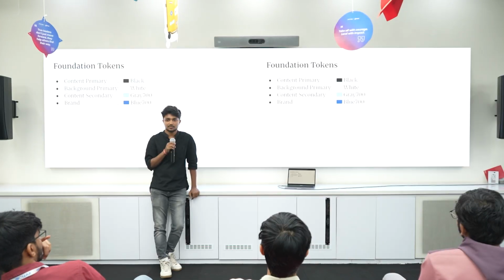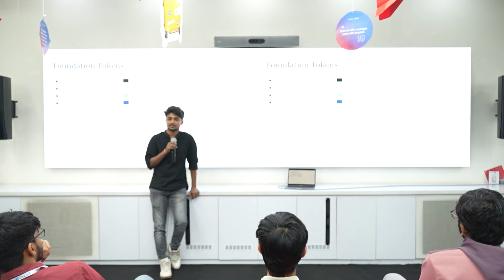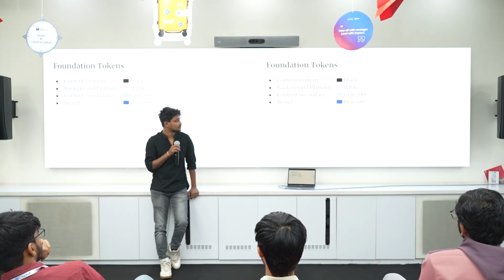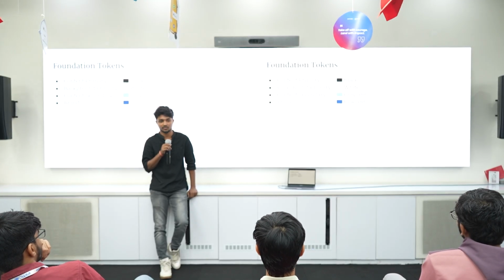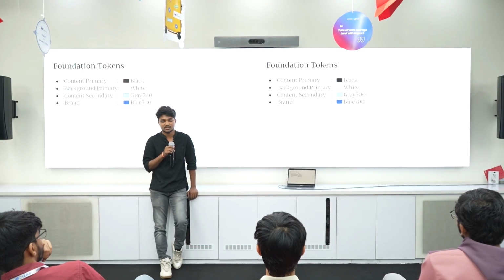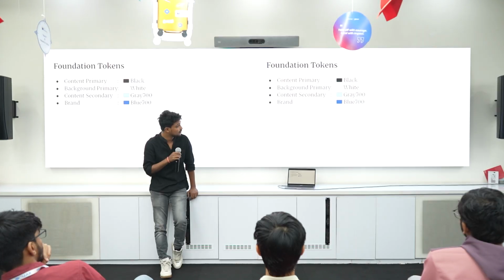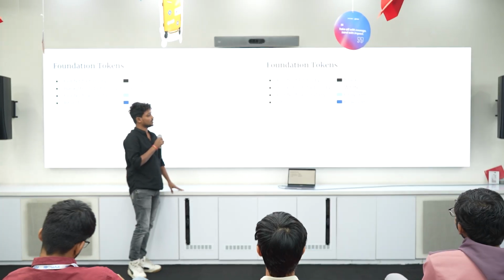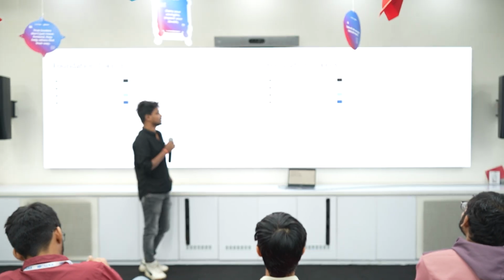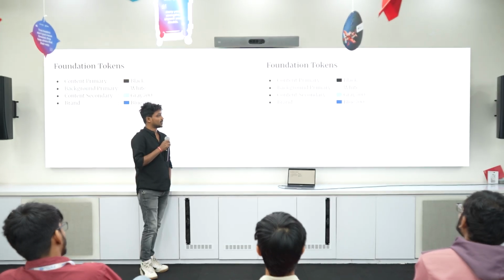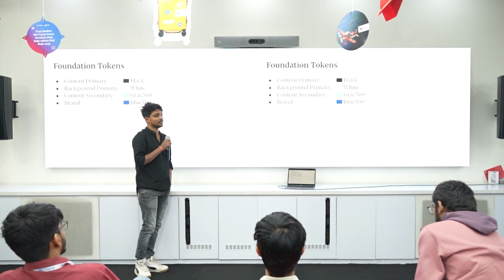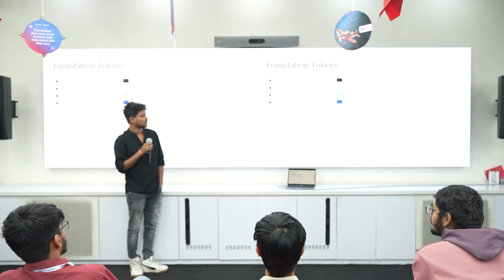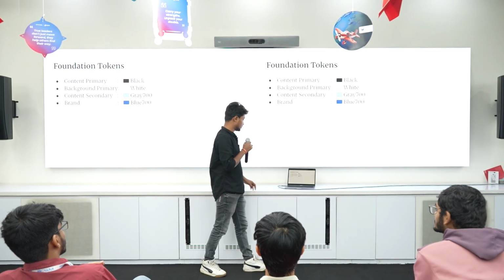Why we need to expose foundation tokens is that if the client uses the foundation tokens, we can switch the tokens with palette values on the basis of the theme we want. The most common use case is having dark mode and light mode. If we take the example of content primary only, let's say for light mode we want content primary to be black, so text views are black, but in dark mode we would want it to be gray 100 or white. These things are done internally in the design system and your client remains unaffected. That's the whole concept of foundational tokens.